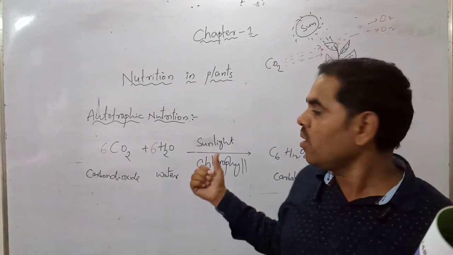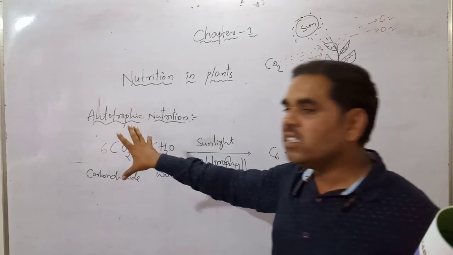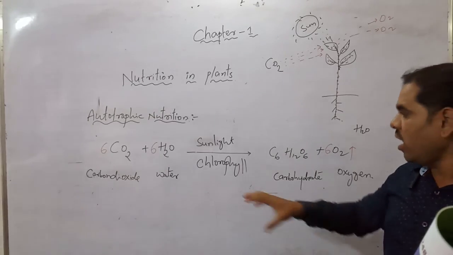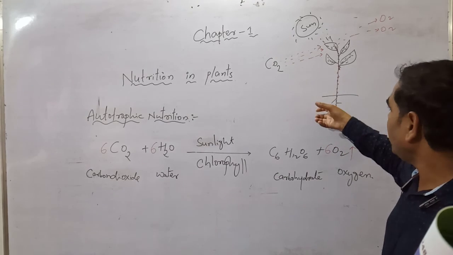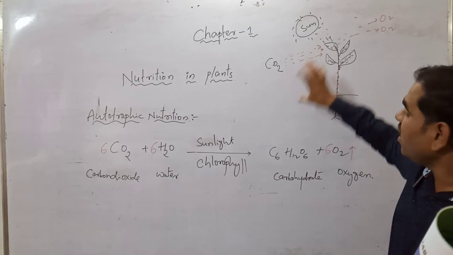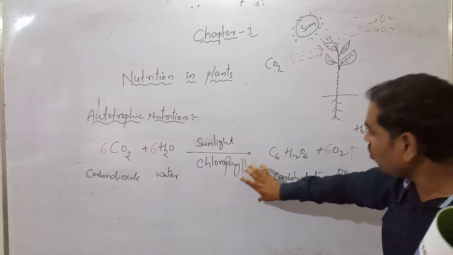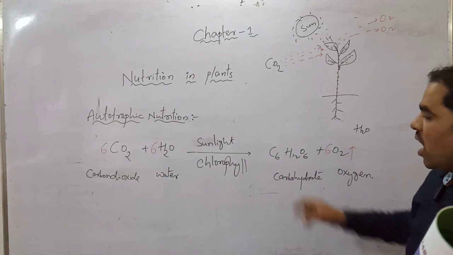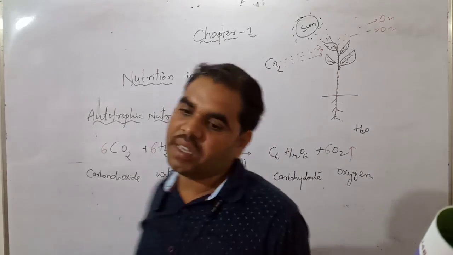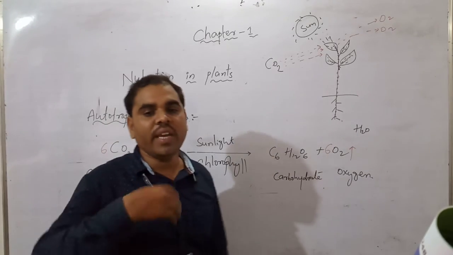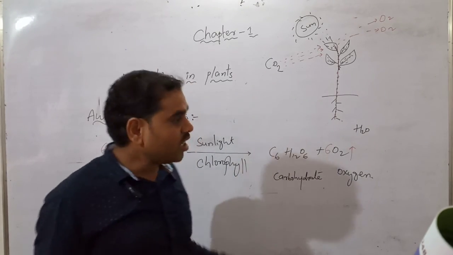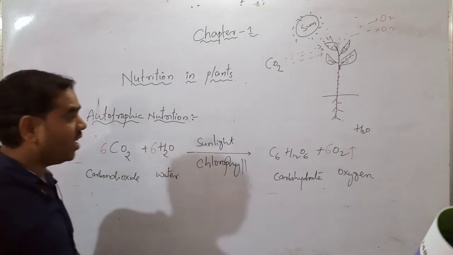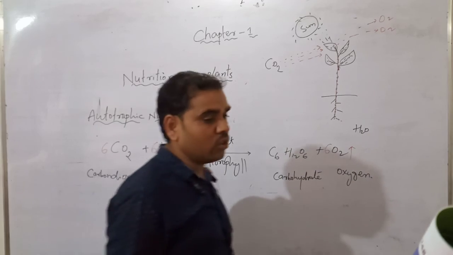This is a plant. Plants are always taking carbon dioxide, and from the root water, and sunlight. In the presence of sunlight and chlorophyll, it prepares carbohydrate and oxygen. This carbohydrate we are consuming and that oxygen we are respiring. That's why plants are very useful.